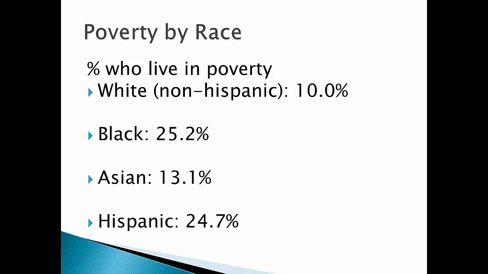Poverty is also a racial issue. Whites are less poor than blacks, Hispanics, and even Asians. So clearly there is some type of systemic discrimination going on in the United States, some type of systemic racism that tends to funnel wealth, power, and prestige to people that are not of color. And we also have an economy, a judicial system that tends to discriminate against African Americans and Hispanics.